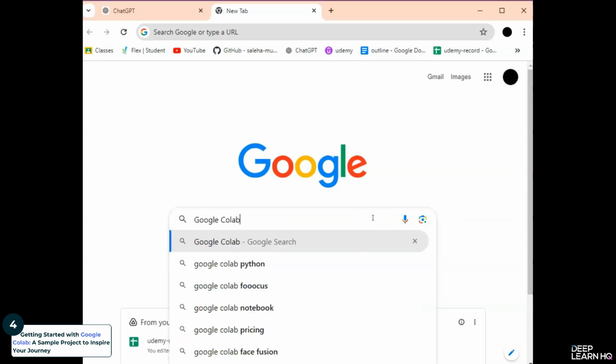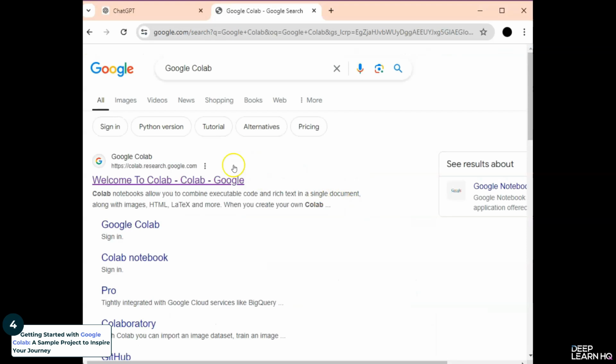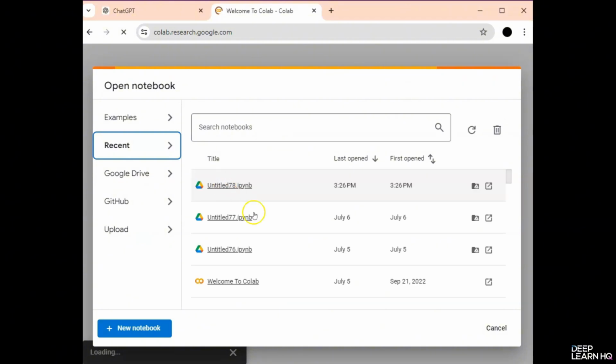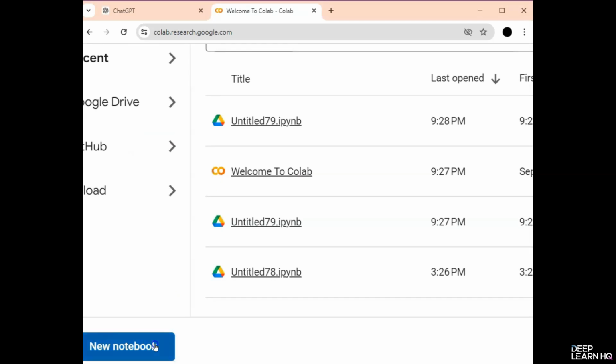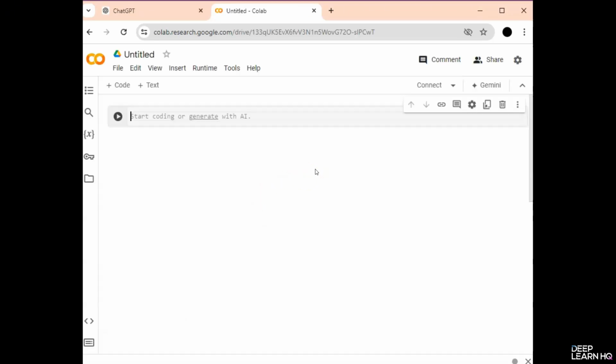Firstly, type Google Colab on Google and click on the first link that appears. Sign in with your Google account. If you already have an account, just log in. Click on New Notebook in the corner to create a new Colab notebook. The notebook interface is divided into cells where you can write and execute your code. These are different cells. You can add more cells using this command.